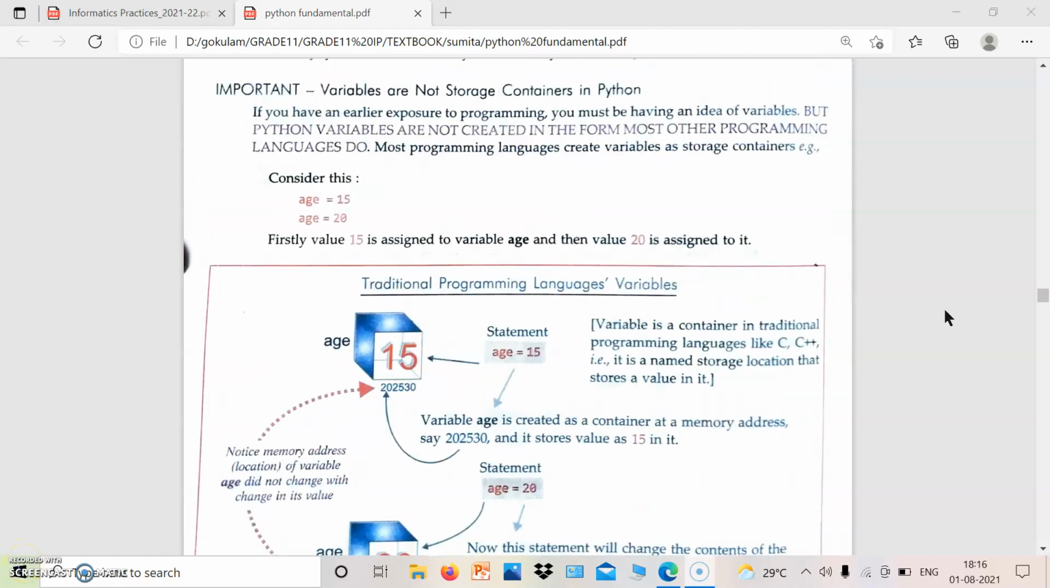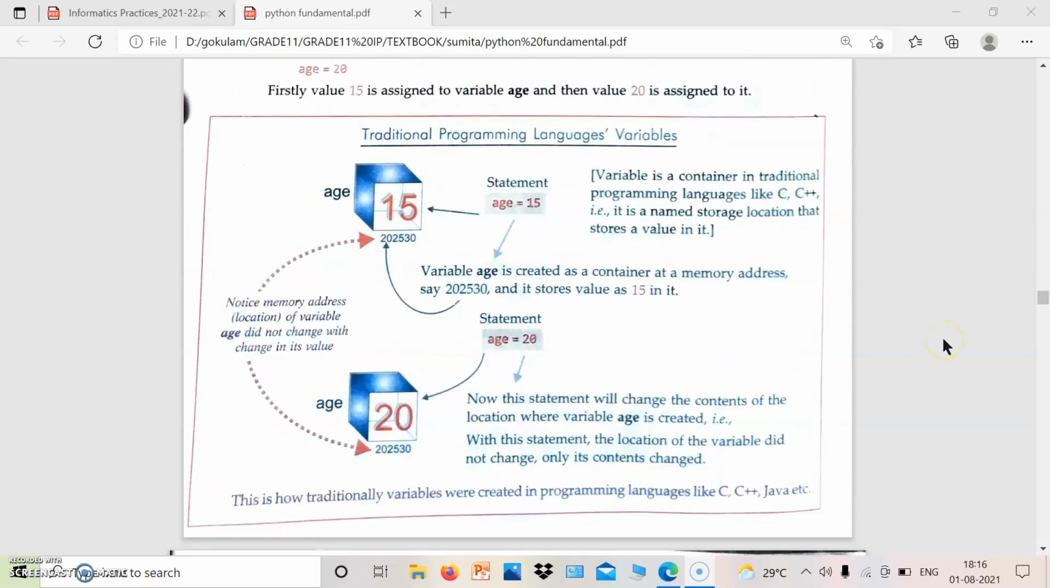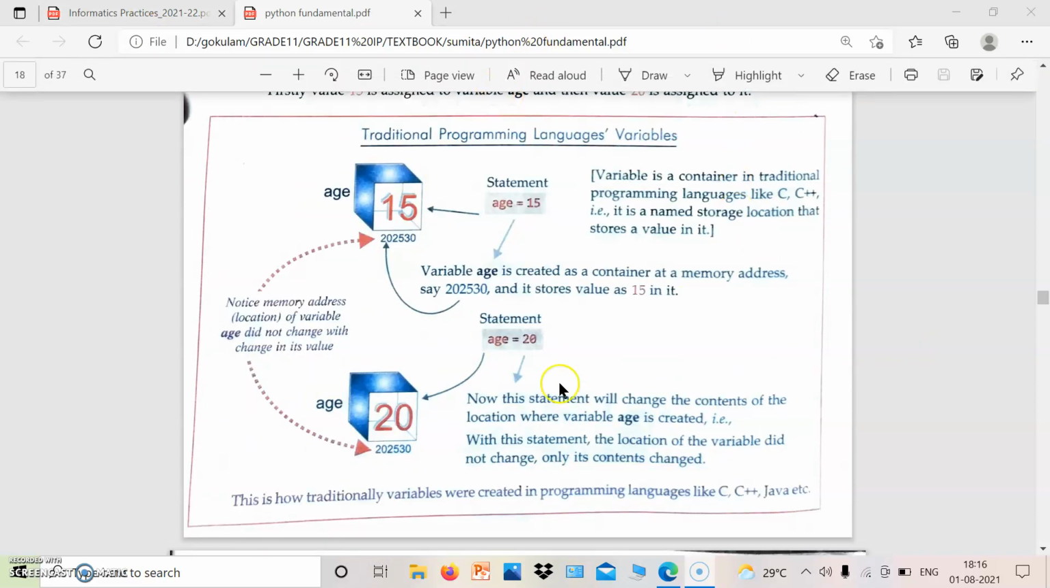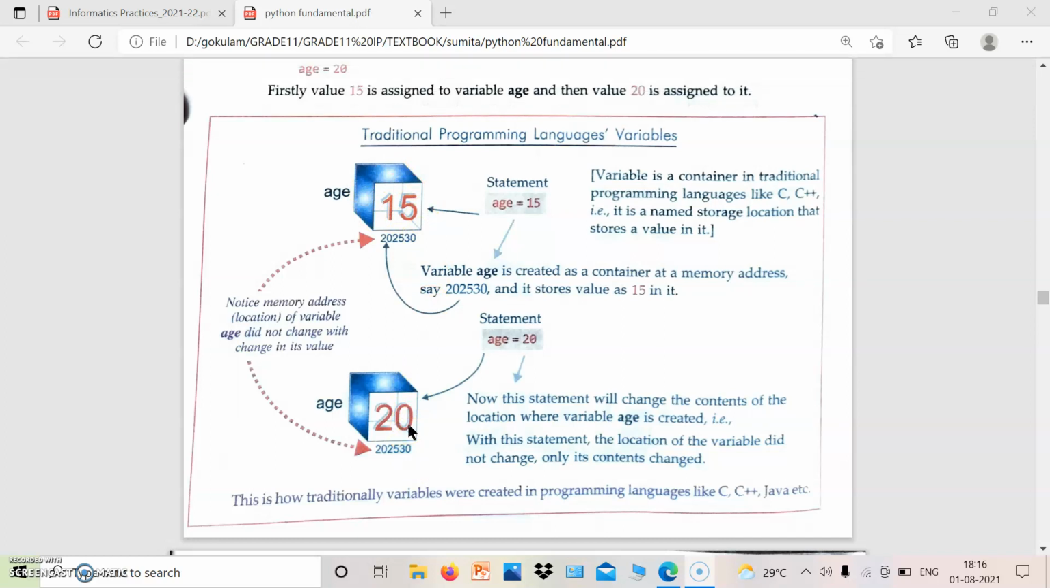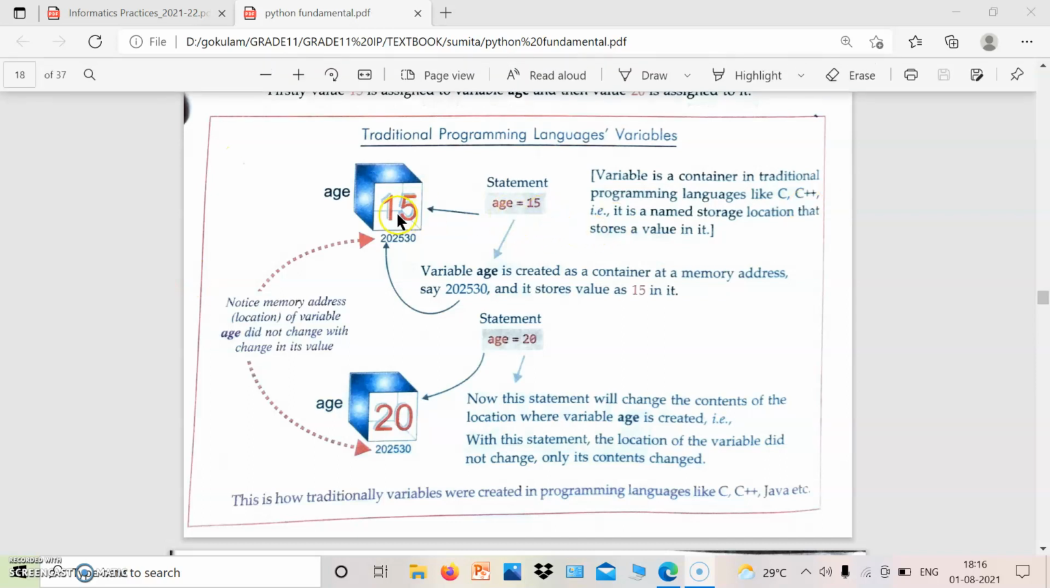In traditional programming languages, a variable acts as a storage container. Let's look at an example from other languages like C and C++. Here age equal to 15. First statement age equal to 15, then age equal to 20. Then what happened? This 15 is replaced by 20 in the second case. If in the same program we use statements like age equal to 15, age equal to 20, then first the variable age has value 15.